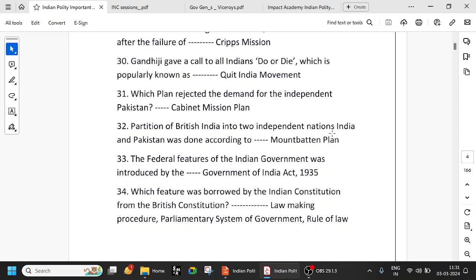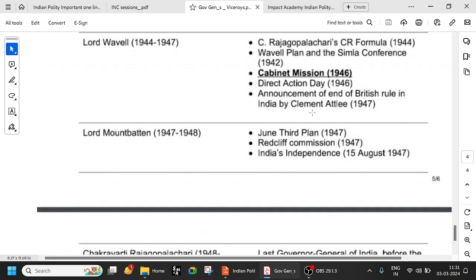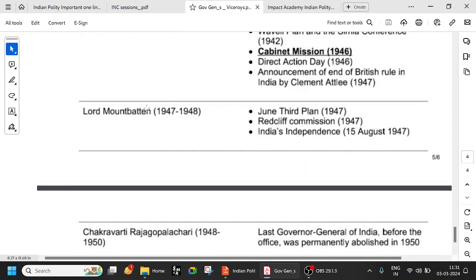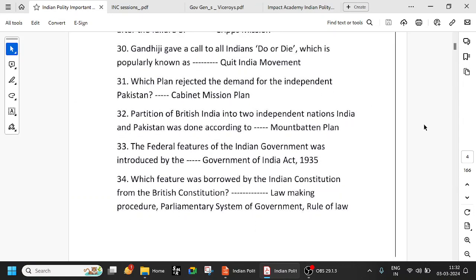The partition of British India into two independent nations, India and Pakistan, was done according to the Mountbatten Plan, which is almost at the end. Lord Mountbatten was the last Governor General of India, and the Mountbatten Plan is also in 1947. He came in at the last, and because of his efforts there was a separate India and Pakistan, and independence was transferred smoothly. The Mountbatten Plan partitioned British India into two independent nations, India and Pakistan.